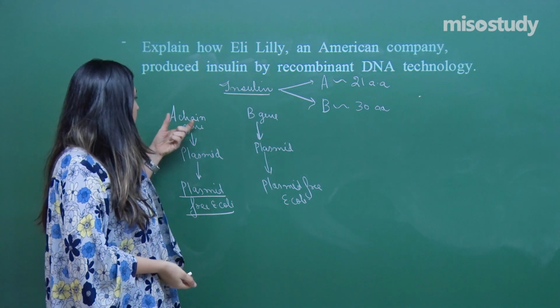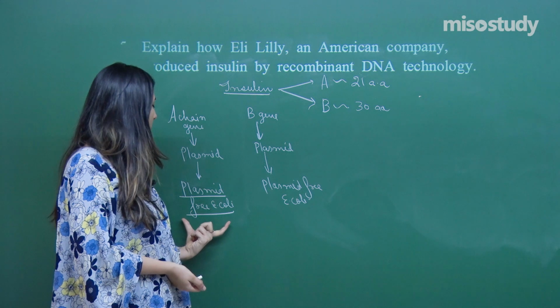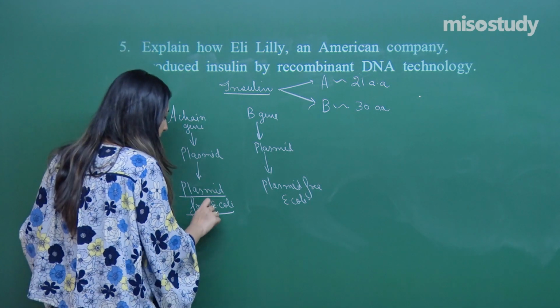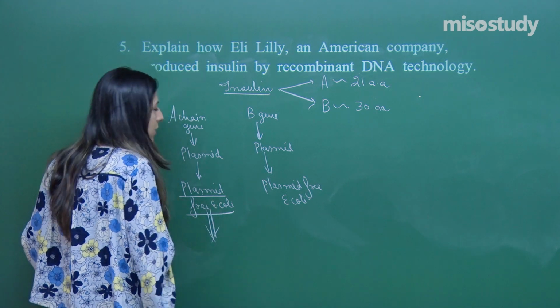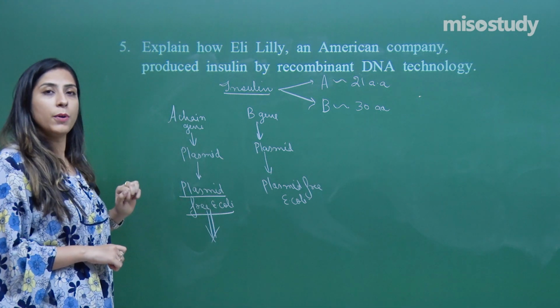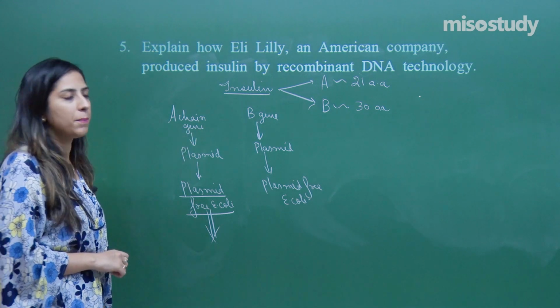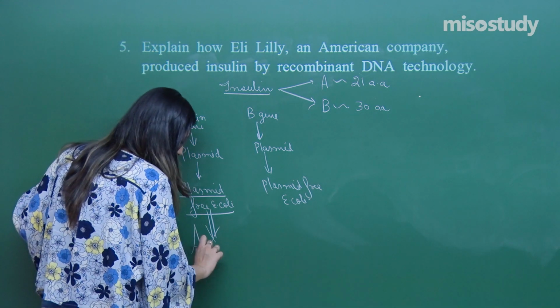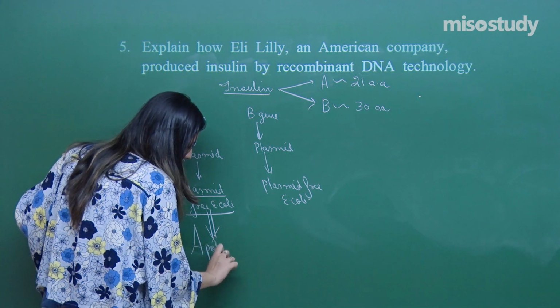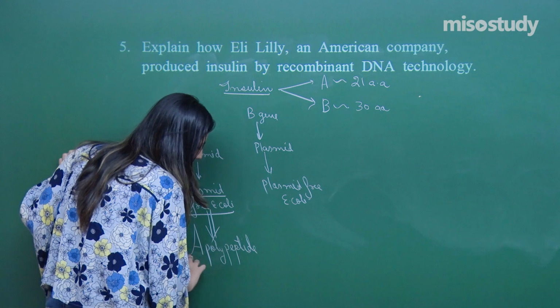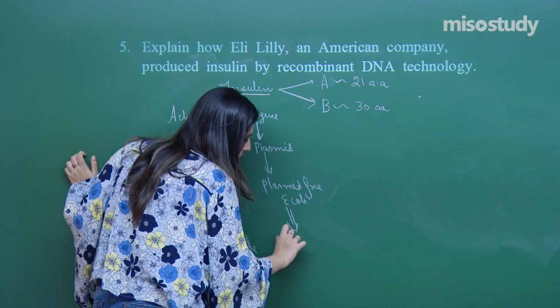Now what will happen? The gene which is inserted into this plasmid-free E. coli will replicate. Once it replicates, definitely translation also happens. Because of translation, protein will be formed. In this case, the A polypeptide will be formed, and in the second case, the B polypeptide will be formed.